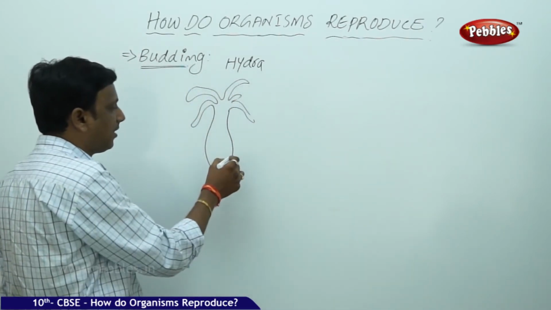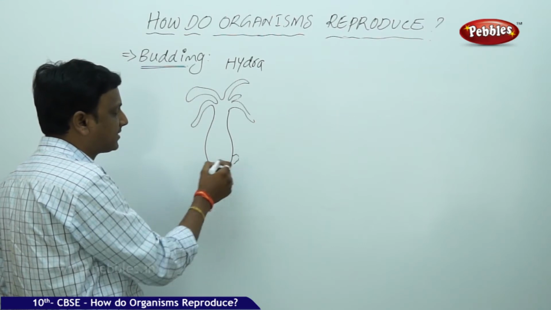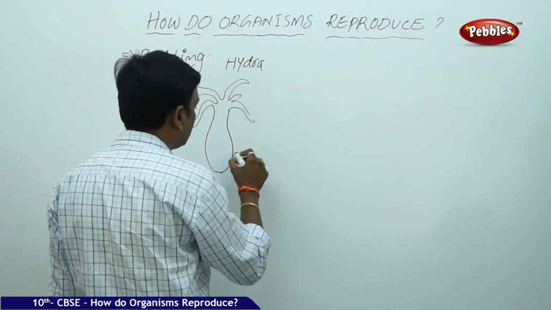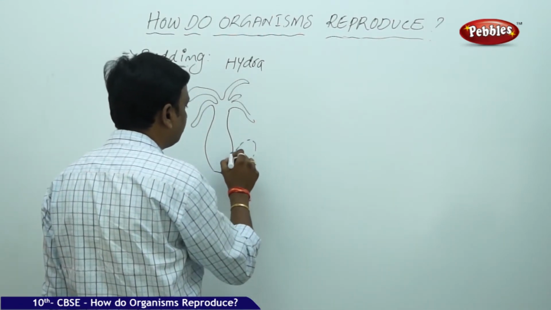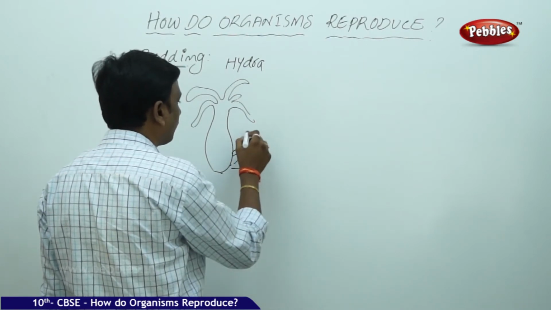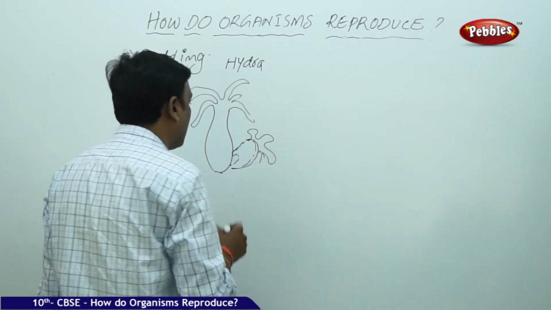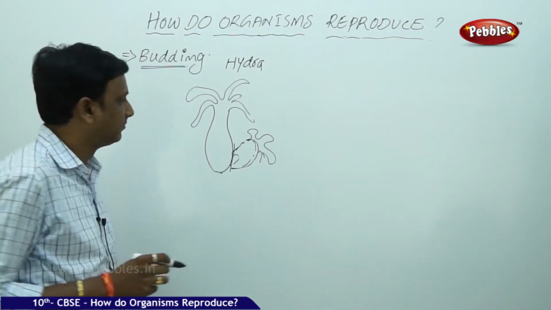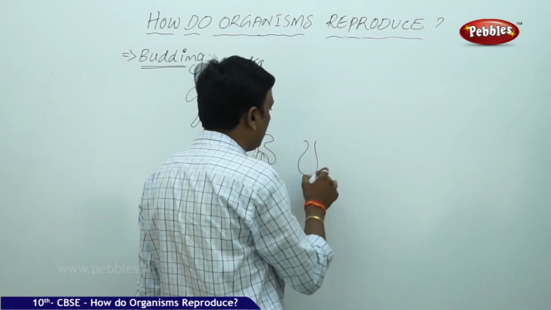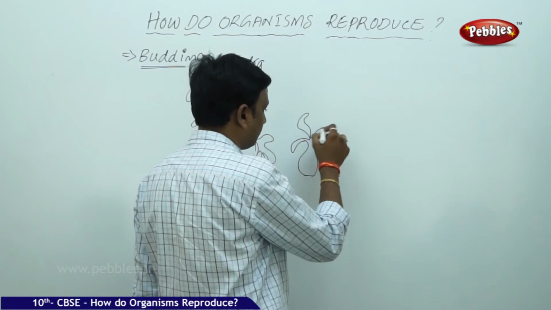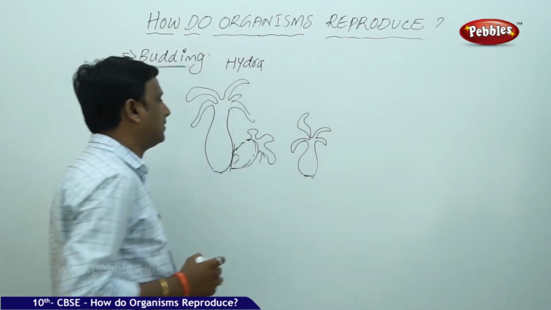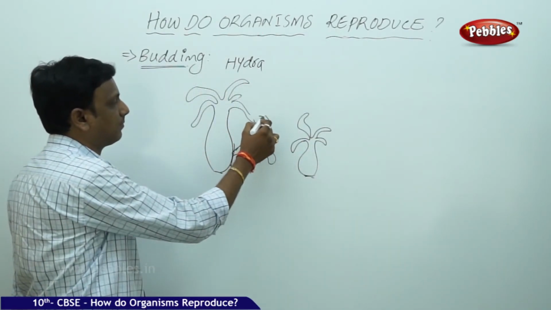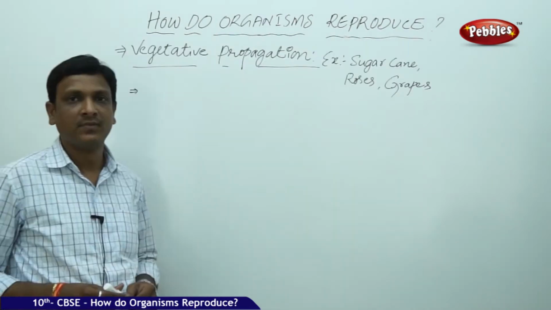This Hydra produces a small bud on the surface of its body. This bud gradually grows up and detaches from the parent, and it grows as an individual, separate organism. So this is what is called budding in Hydra.